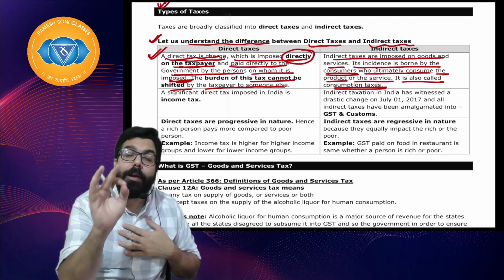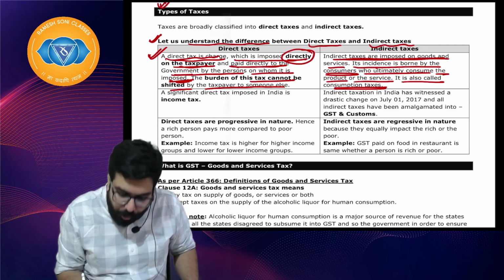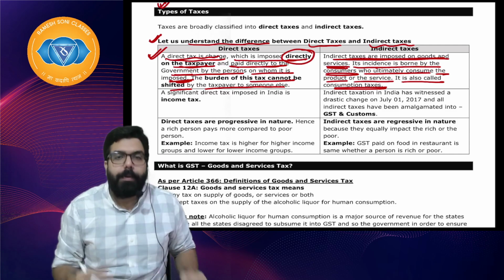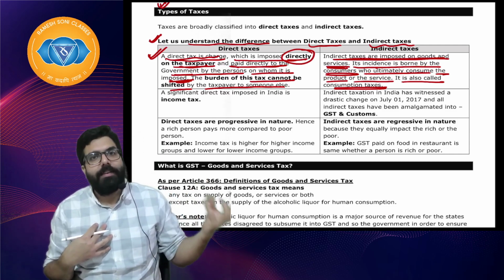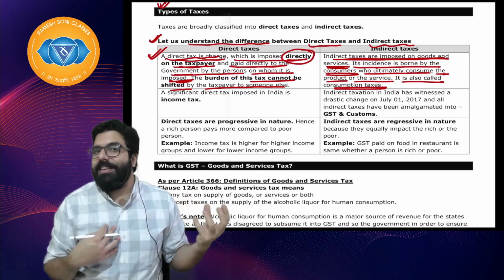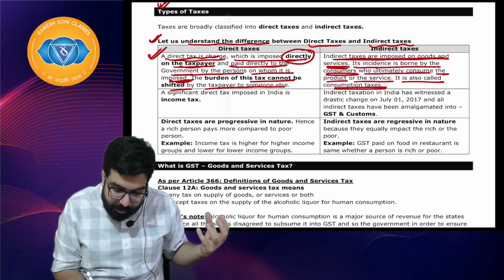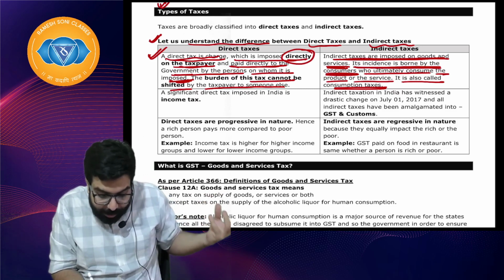Indirect tax, those who know it also, please listen carefully. Indirect taxes are imposed on goods and services. I sold the food. Food is a service. Selling of food is a service. Now we'll be learning later why it is a service. When you sell food in a restaurant, it's a service. Imposed on the service, its incidence is borne by the ultimate consumer.